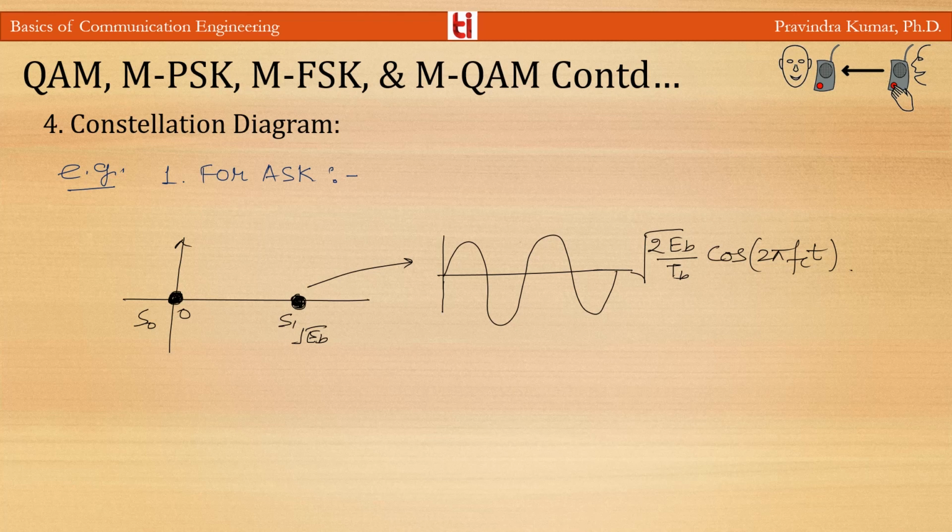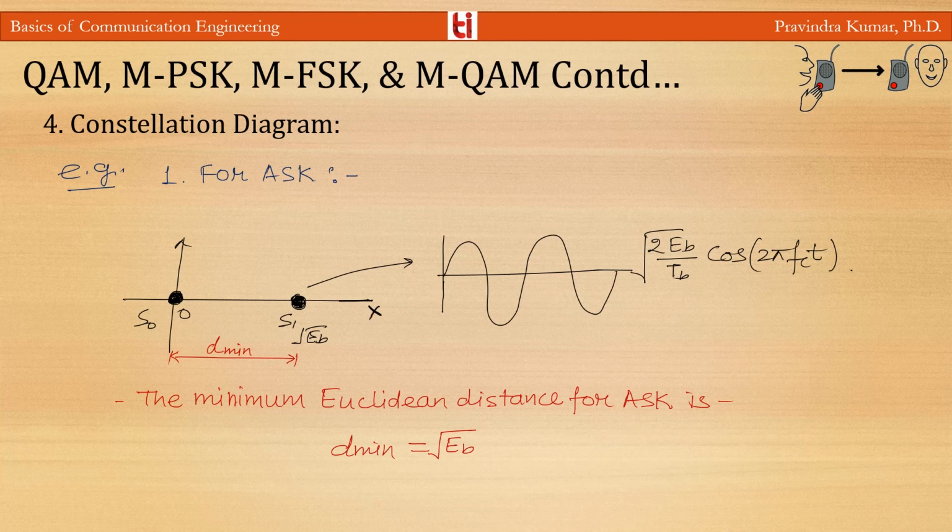This minimum Euclidean distance for ASK is under root EB, and we are using only one carrier, under root 2 by TB cos 2 pi FCT. So we have these two dots on the x-axis only.